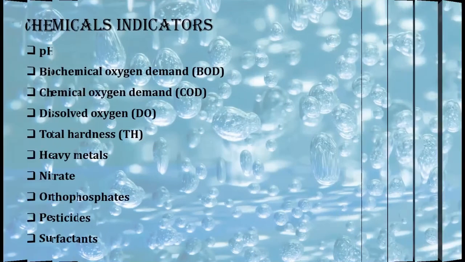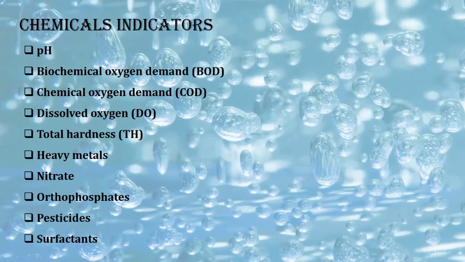Let us go to the chemical characteristics. And the very first point that we are having here is the pH, right? I was talking about pH in the last slide. Then comes one of the most important things, that is biochemical oxygen demand. Then comes chemical oxygen demand. Then comes dissolved oxygen. Very important points, you know very well. Then comes hardness of water, we have already spoken about.